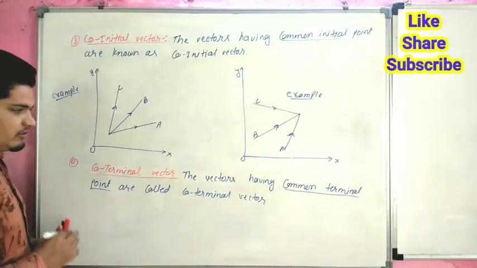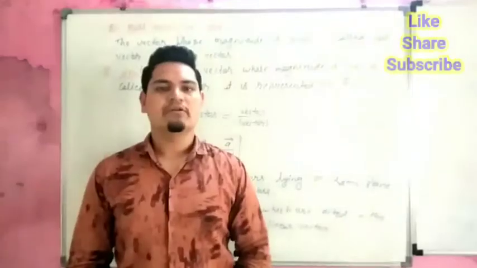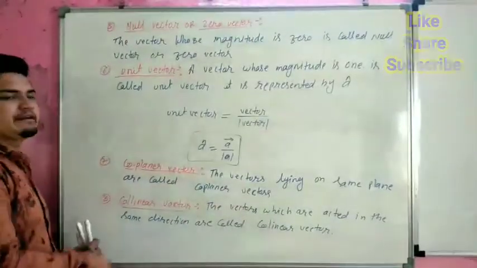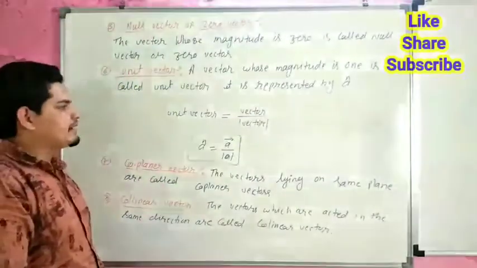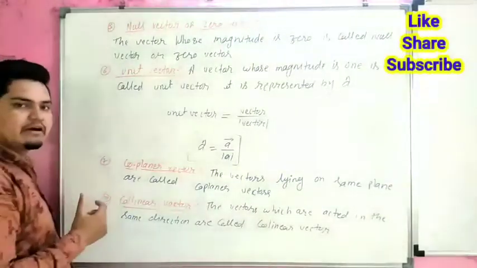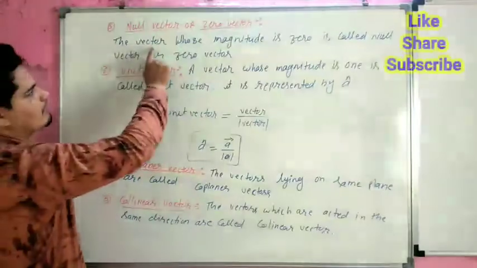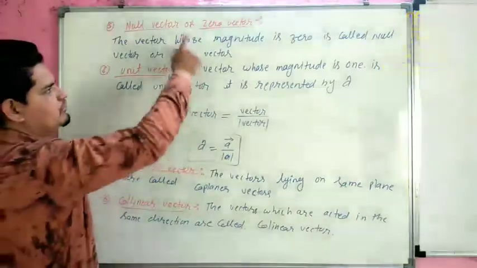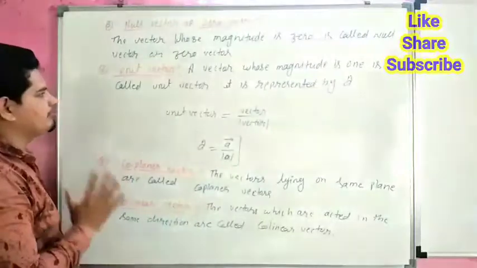Now the fifth is the null vector, or we can say zero vector. If the magnitude of the vector is zero, then the vector is called a null vector. The vector whose magnitude is zero is called a null vector or zero vector. So in a zero vector or null vector, the magnitude of the vector is zero.